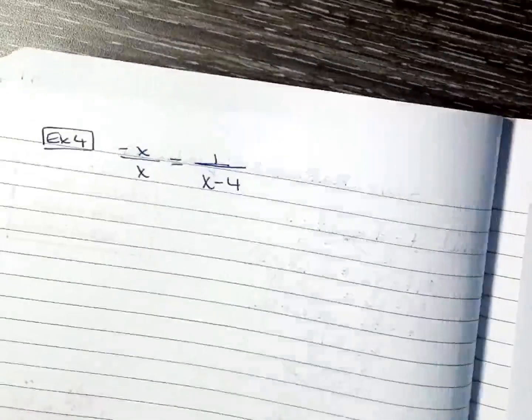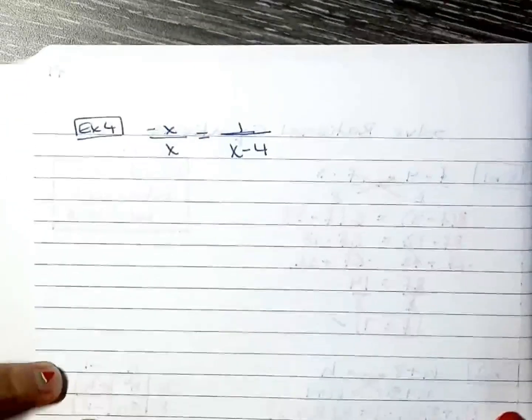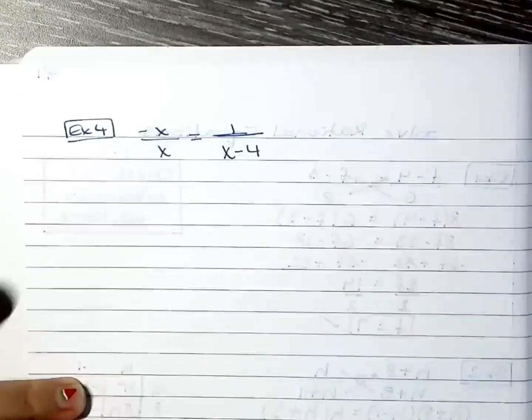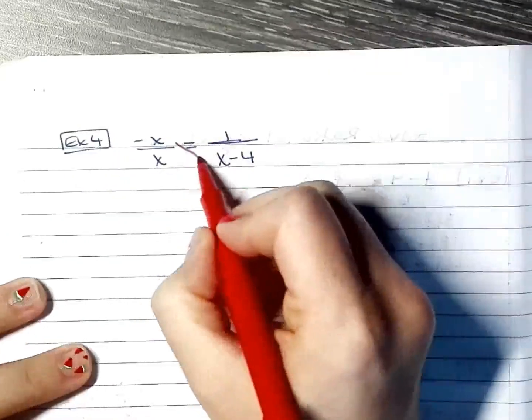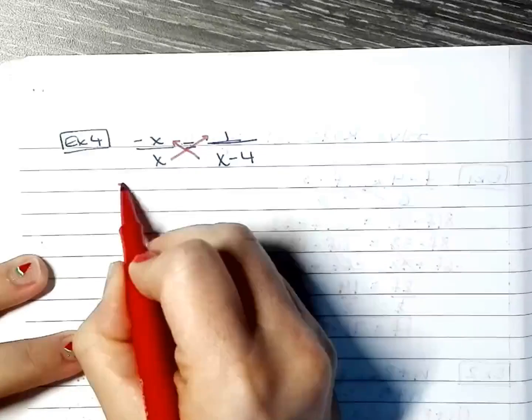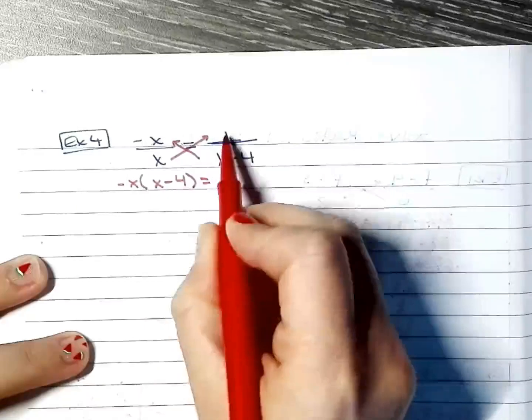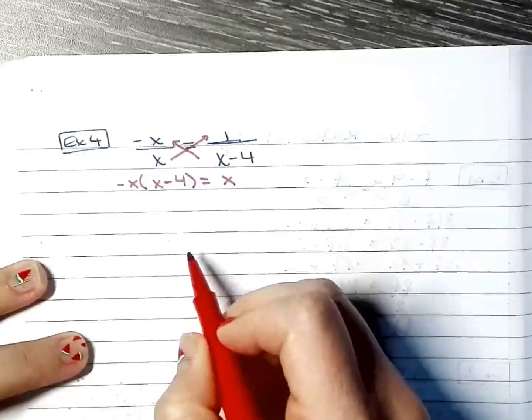One more. All right. Cross multiply again. One times x is x.